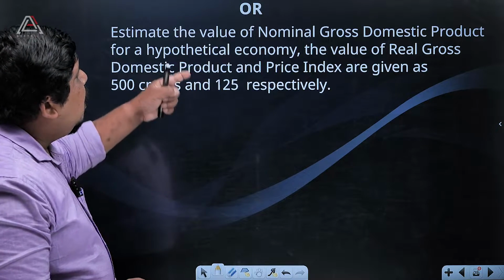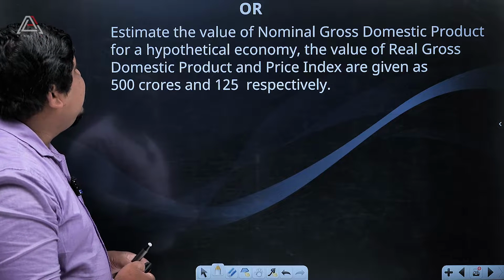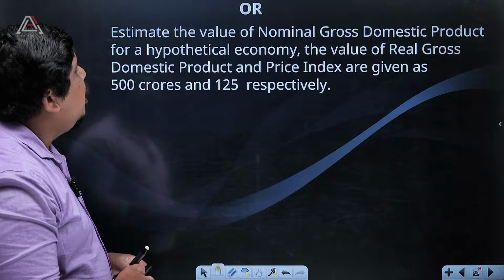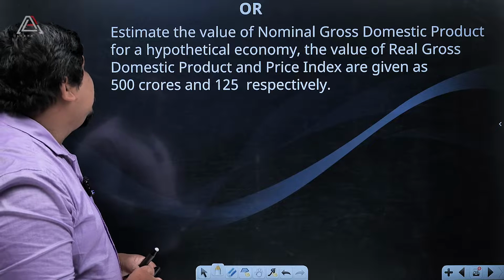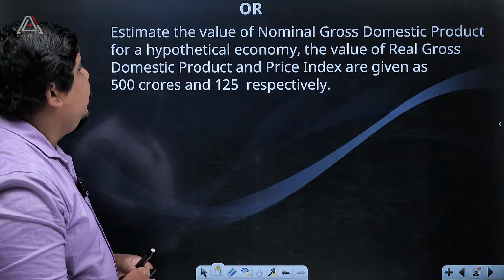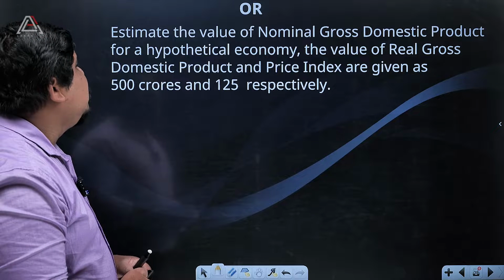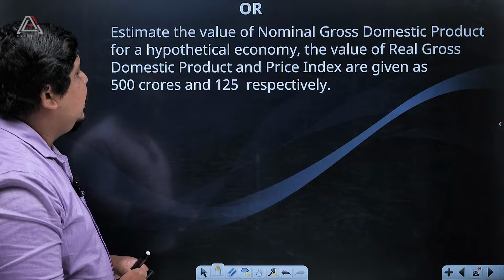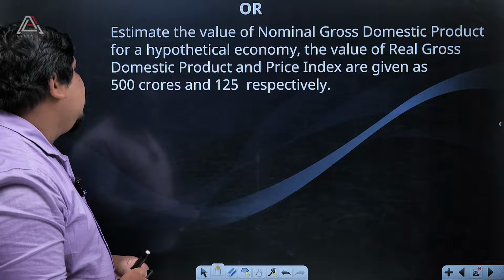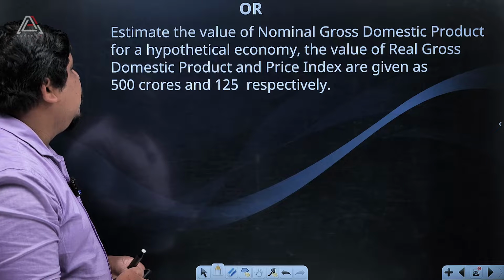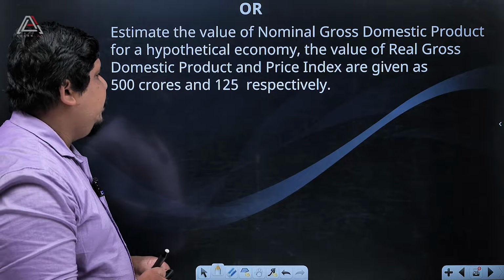Then, the or question: estimate the value of nominal gross domestic product for a hypothetical economy. The value of real gross domestic product and price index are given as 500 crores and 125 respectively.